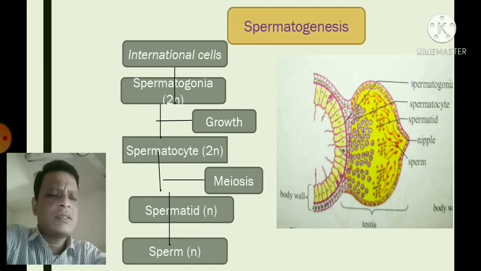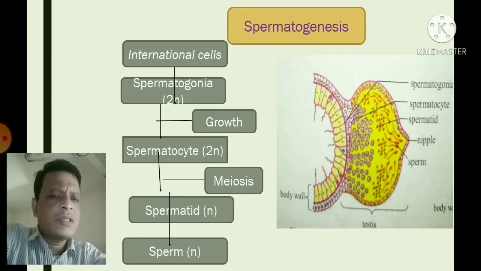Normally the testis is conical in shape. There is a nipple at the tip of the testis. Spermatogenesis is the production of sperm, a very important process by which sperm is produced from the testis. There are several steps in the spermatogenesis process.